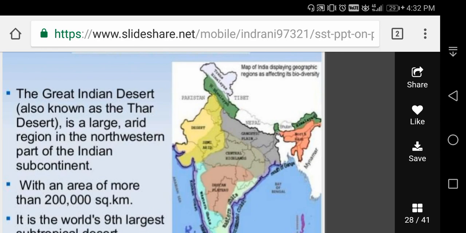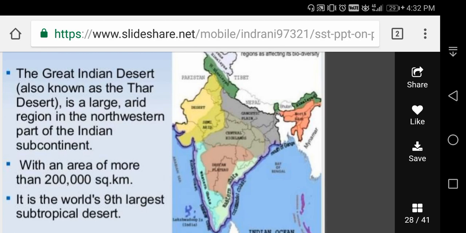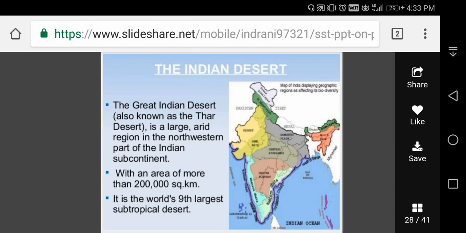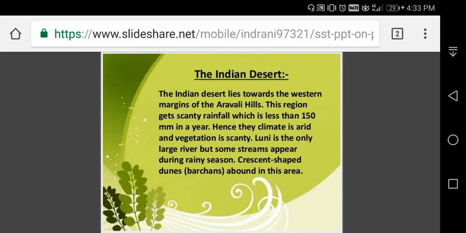The Great Indian Desert is also known as the Thar Desert. It is a large arid region in the northwestern part of the Indian subcontinent, with an area of more than 2 lakh square kilometers. It is the world's 9th largest subtropical desert. Okay, I think you understood. Rajasthan, it is very easy to understand.